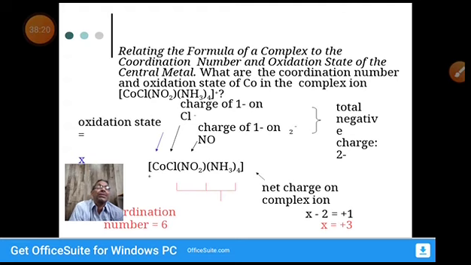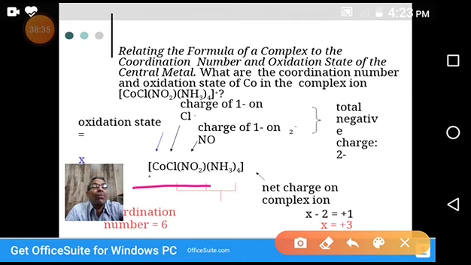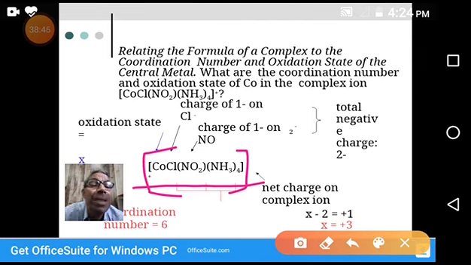By observing the formula of the coordination compound, it is written in square brackets, so it is a coordination compound. In this, the central metal atom is cobalt.